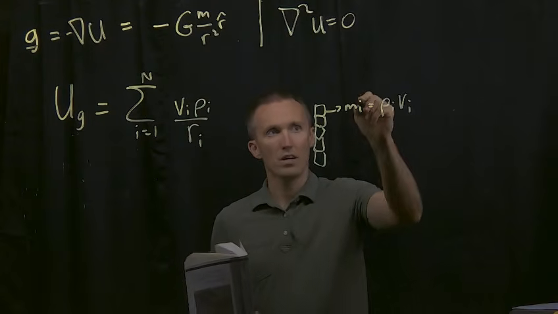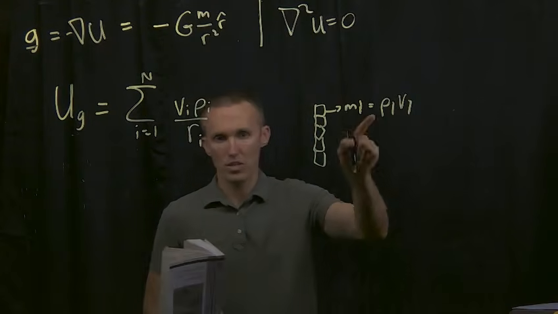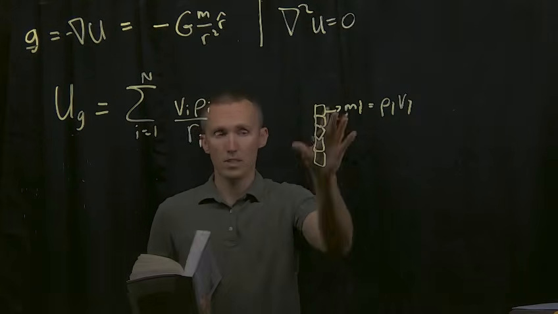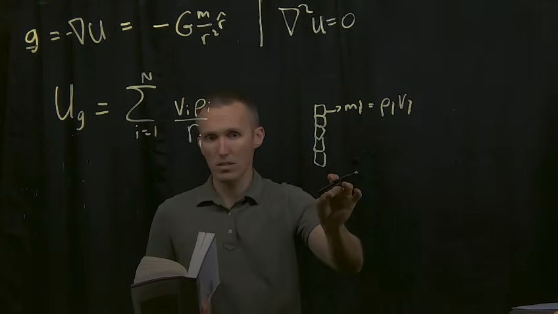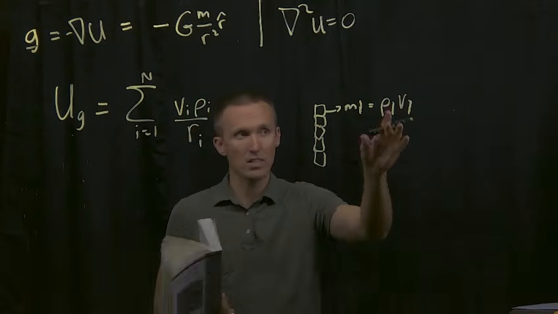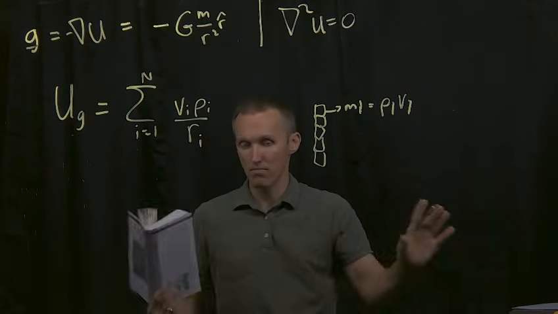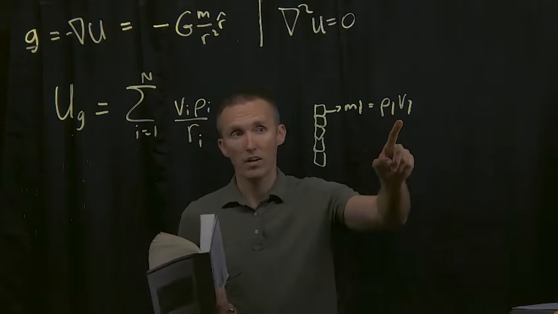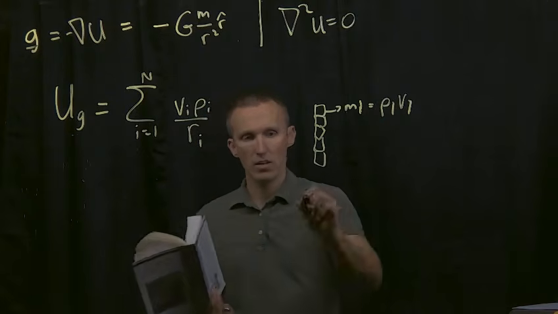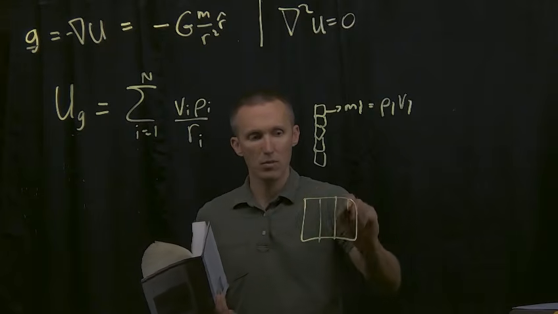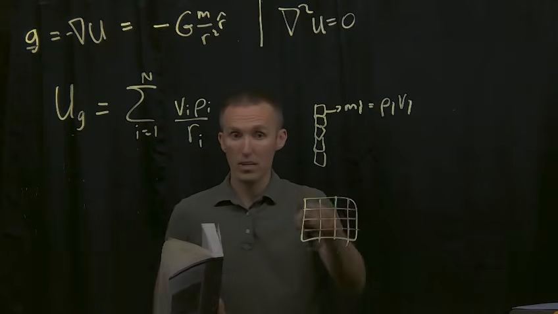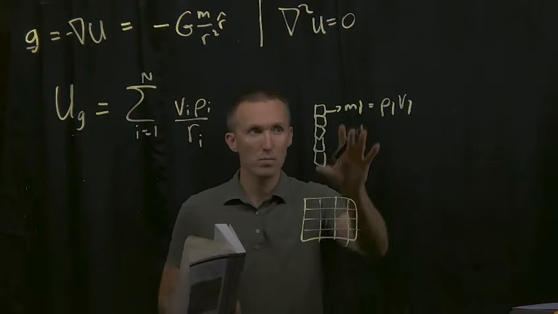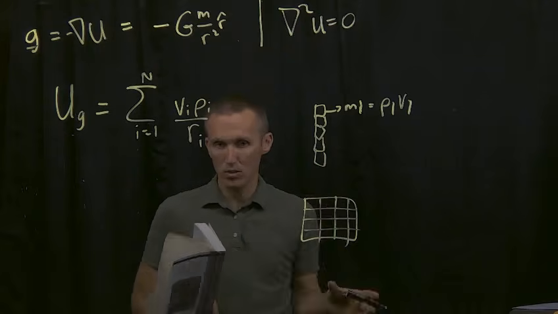So it's just the sum. We can get the total potential by summing up the masses of all the boxes. That's the same thing as summing up the density times the volume of each one of the boxes. Hopefully that makes sense. Now what happens in the limit as the volume goes to 0? Let's say we have a large area, and I divide it up into a bunch of little boxes, and I calculate the volume and the density for each one of the boxes, and I multiply those together and get the mass of each box, and I add those up. That's fine.